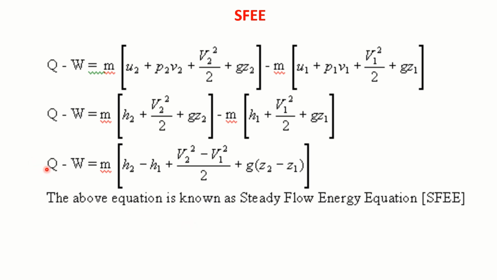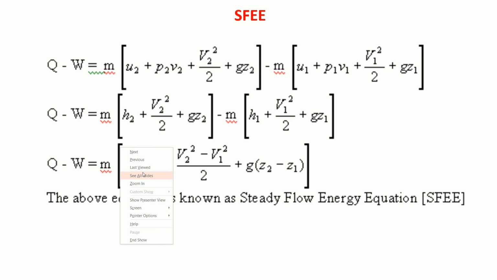So work done in kilojoules, heat flow in kilojoules, mass in kg. Sometimes we are talking about mass flow rate. At that time it is kg per second. Then it becomes heat flow rate, kilojoule per second, that is nothing but kilowatt.